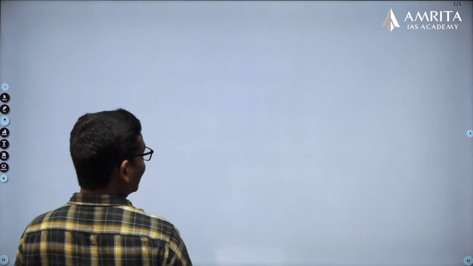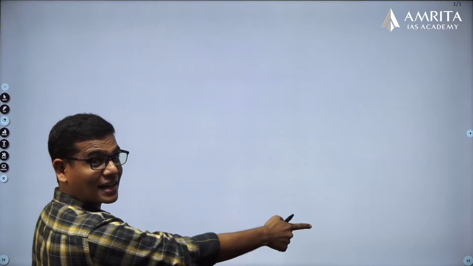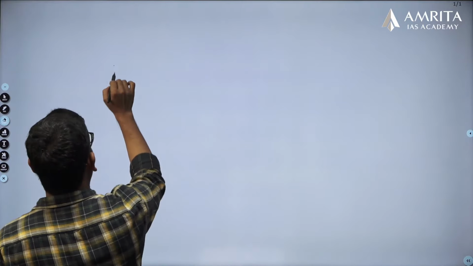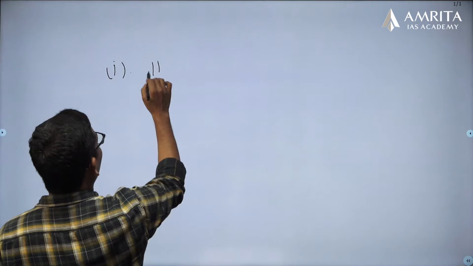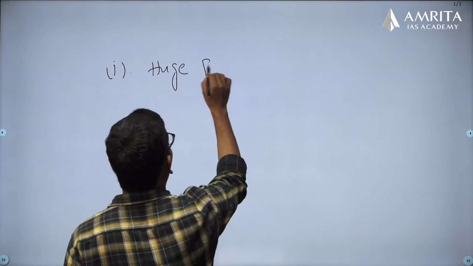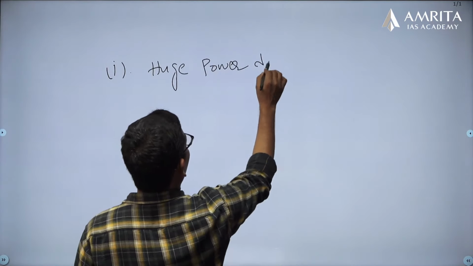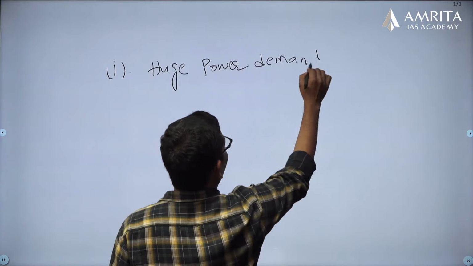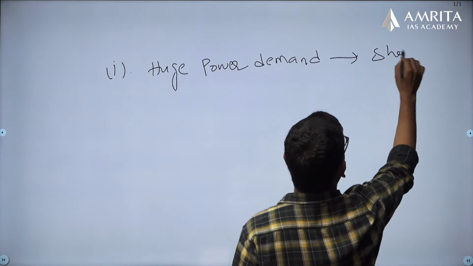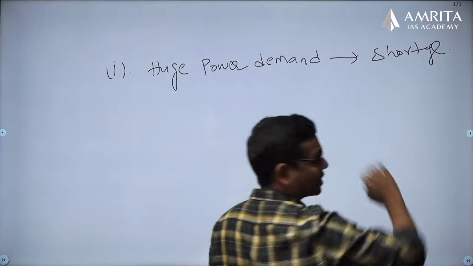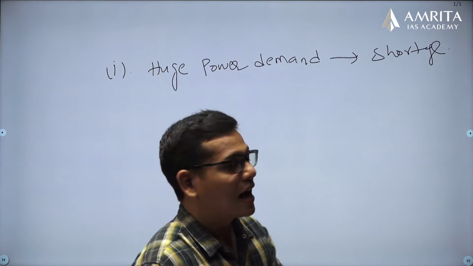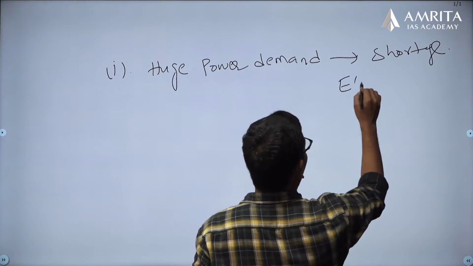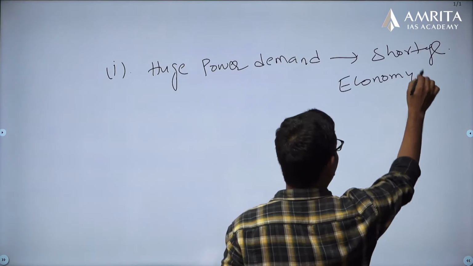Next, agriculture and allied sectors is the first one. The second is the huge power demand, which led to a shortage of power and power cuts, and that again impacted economic activity.